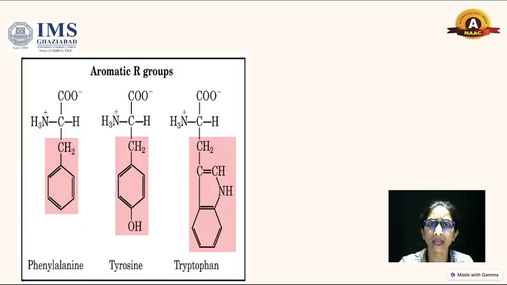Now we come to the aromatic R groups. Aromatic means a ring structure. Examples are phenylalanine, tyrosine and tryptophan. In phenylalanine, the ring structure is attached with a methyl group. In tyrosine, there is again a ring structure with a methyl group, but a hydroxyl group is also attached. This is called the amino acid tyrosine.